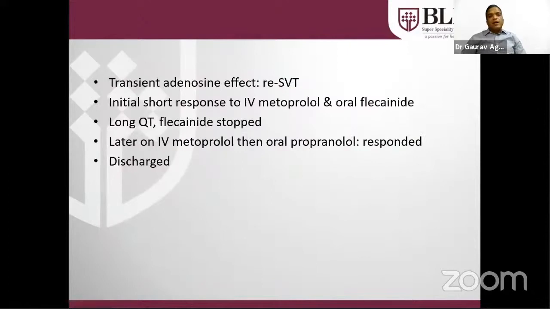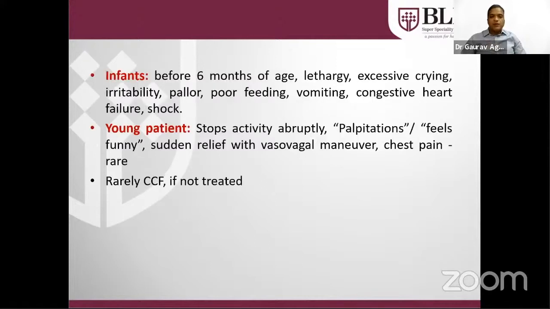We tried to give adenosine to revert the supraventricular tachycardia, but there was recurrence of SVT as soon as the adenosine effect was lost. Initially it responded to IV metoprolol and oral flecainide, but oral flecainide had to be stopped in view of the long QT. Later on, the patient was kept on IV metoprolol, then discharged on oral propranolol. Amiodarone was also used, but it was increasing the long QT interval, so it was also not given. Finally, the patient was discharged on propranolol.